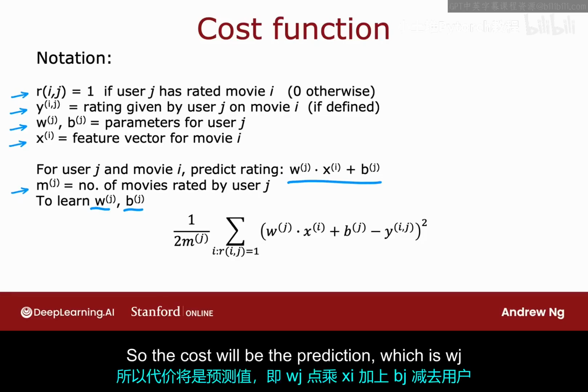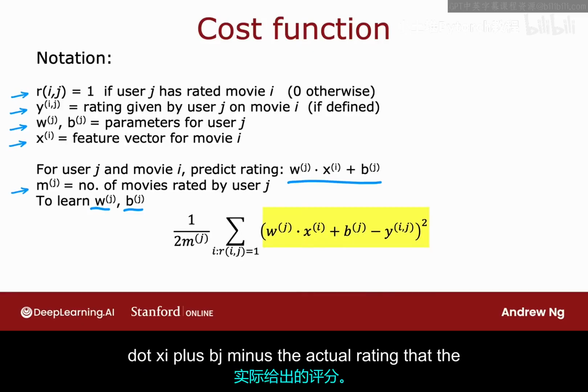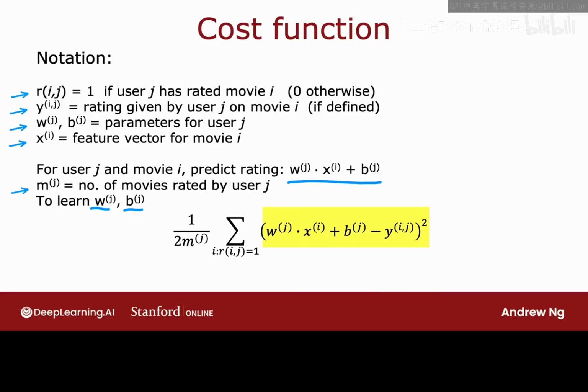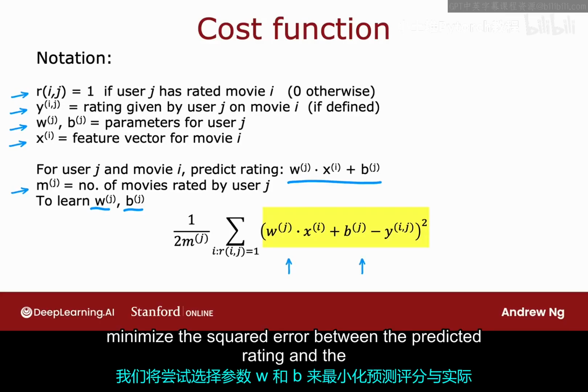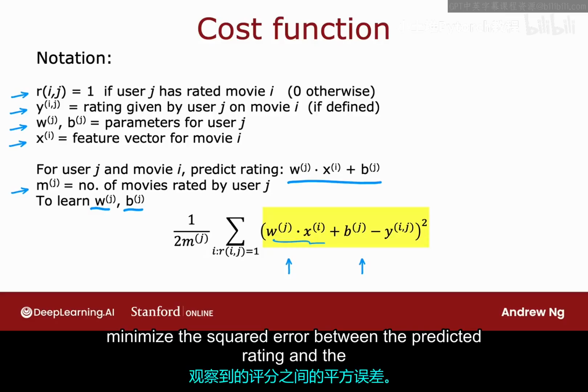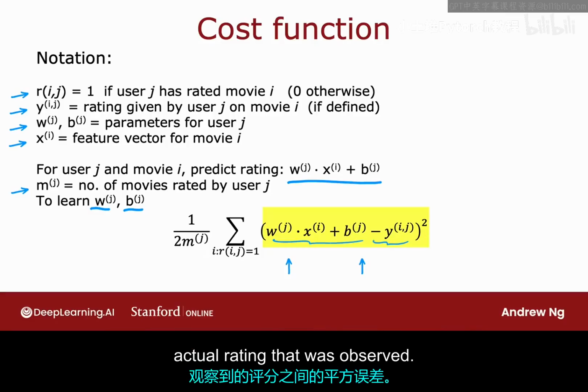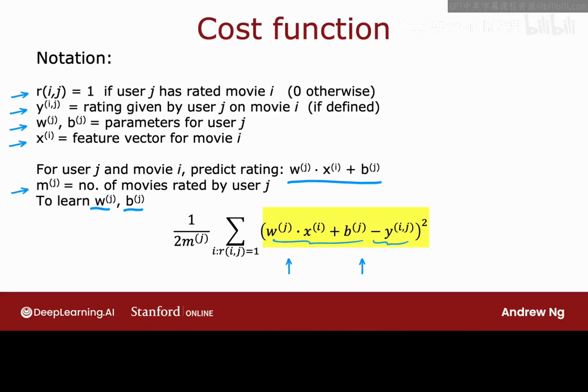So the cost will be the prediction, which is wj.xi plus bj, minus the actual rating that the user had given, so minus yij, squared. And we're trying to choose parameters w and b to minimize the squared error between the predicted rating and the actual rating that was observed.